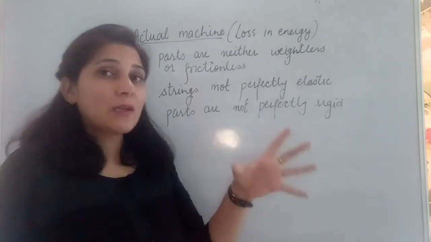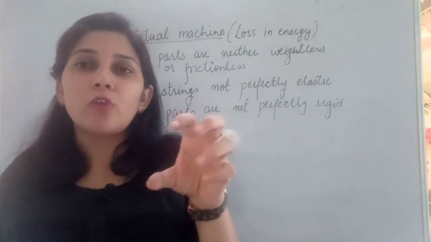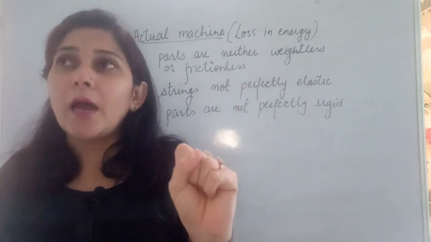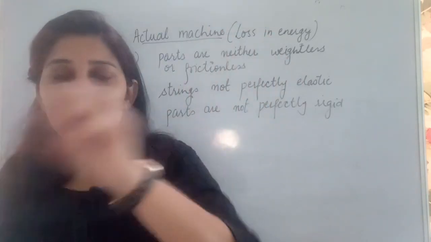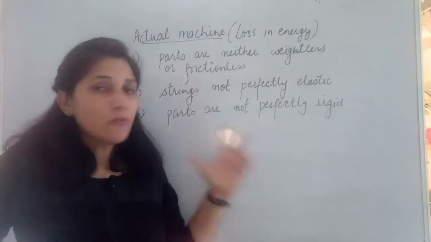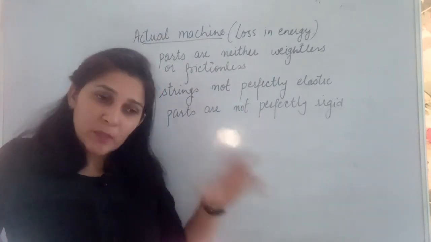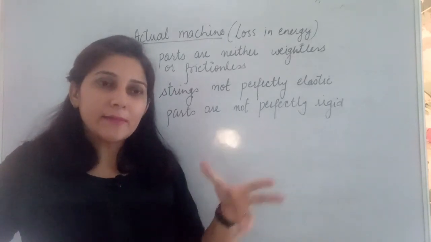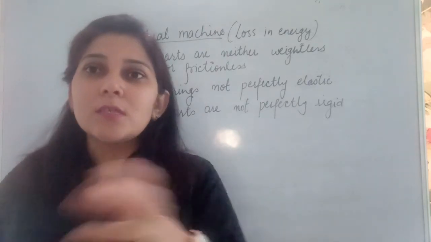Parts are not perfectly rigid. All the parts of the machine, they are not perfectly rigid. Maybe they are flexible, maybe they are not rigid at a support, they are not rigid itself. So due to that, there is always a loss of energy, and because of that, the machines on which we are working, they are not giving us 100% efficiency, and that's why they are known as actual machines, not ideal machines.